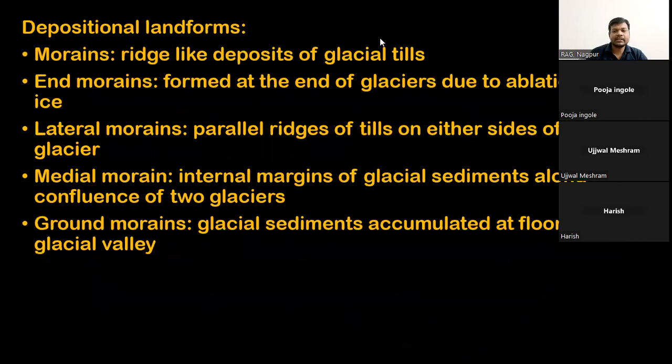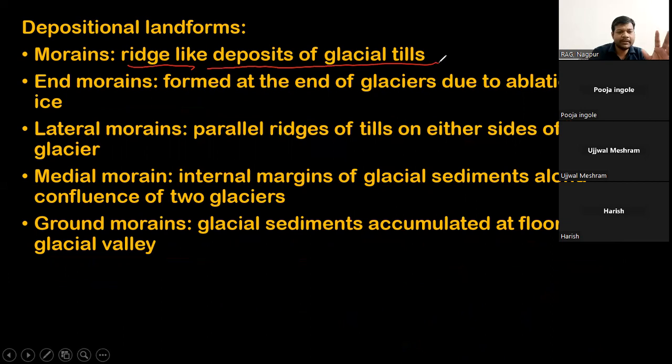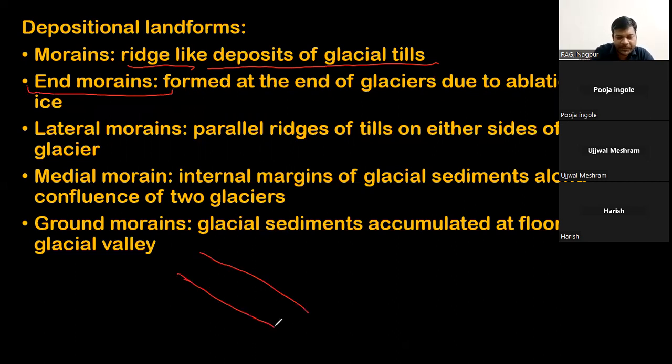The last thing is the depositional landforms, and these are very important because they are confusing. Moraine: ridge-like deposits of glacial till. Wherever the glacial till is deposited, that deposition is called a moraine. There are types of moraines. The first one is the end moraine. Say this is a glacier which is flowing, and it has deposited the till here.